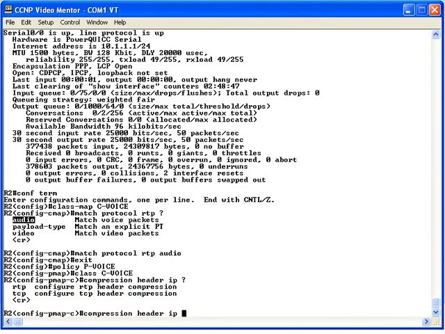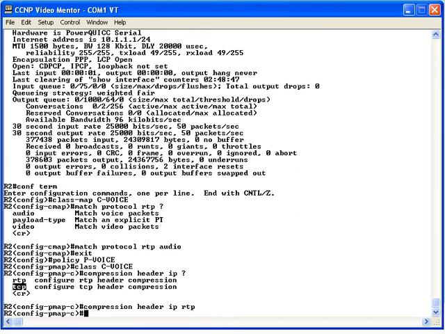And remember, we have a couple of options. I could specify that I only want to compress RTP headers for my voice packets, or possibly video packets. Alternately, I could say that I want to compress TCP headers, maybe for telnet packets. And if I just pressed enter at this point, it would turn on both RTP header compression and TCP header compression. But in our example, we are interested in RTP header compression. So let's say compression header ip rtp. That is step 2 of MQC.